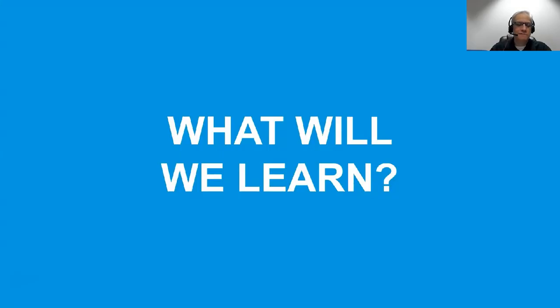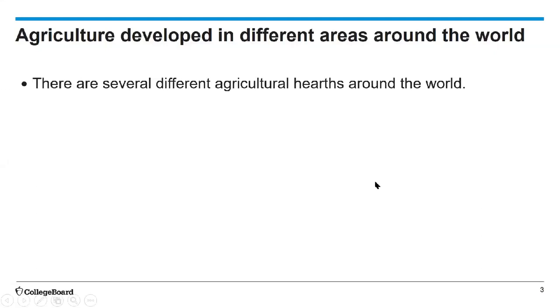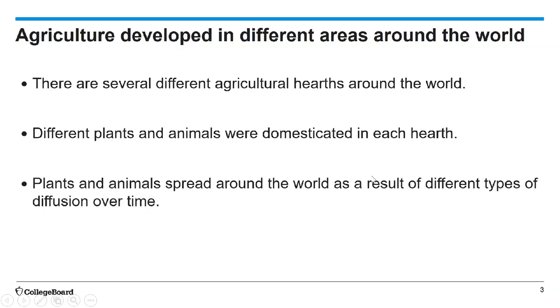What will we learn? Well, agriculture developed in different areas around the world. There are several different agricultural hearths around the world. Different plants and animals were domesticated in each hearth. And plants and animals spread around the world as the result of different types of diffusion over time.